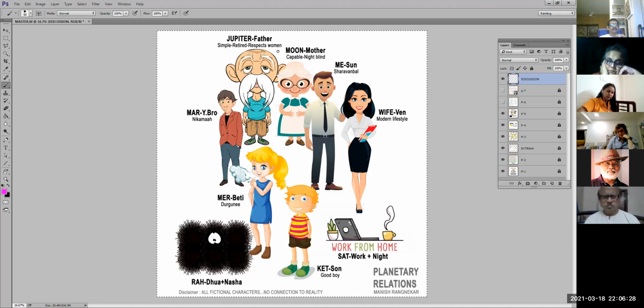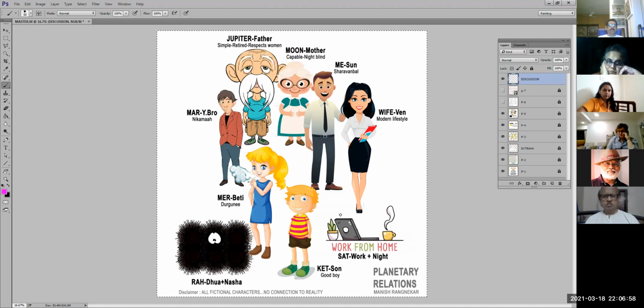Now here I said this fellow respects women. So this thing toward this one will be blue, toward this one will be blue, toward this one will be blue. And if you remember, I had said that these two are childhood friends. They were together from school. So she still looks at this guy as a buddy. So from the Moon to the Jupiter, it is green. But from Jupiter to here, it is blue. Friend, neutral. You understand?